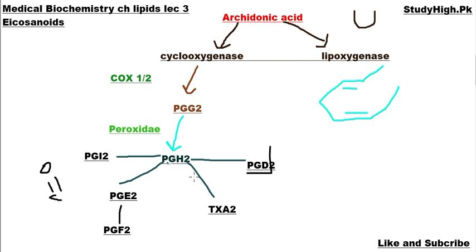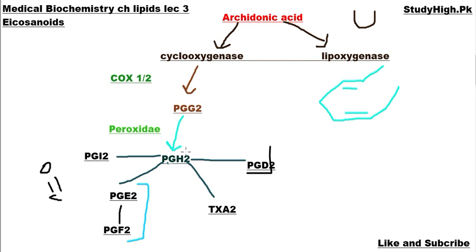Something that you must remember is the structure of PGE2 and PGF2, as these are very important in kidneys, uterus, stomach, etc. Second, what are the enzymes involved in the conversion? As prostaglandins also cause inflammation in asthma patients and different types of diseases, you have to stop the production of these prostaglandins.